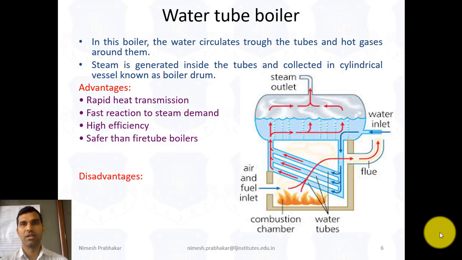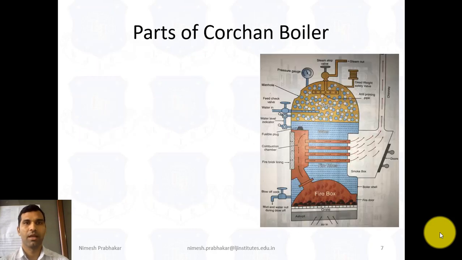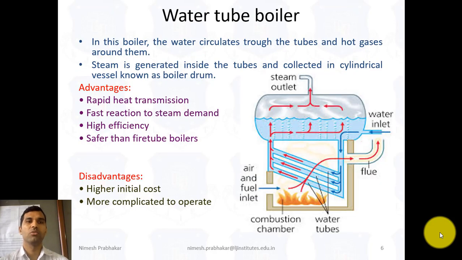Then disadvantages. The first disadvantage is the higher initial cost. So initial cost is very high in this. Then it is more complicated to operate. So these are the two disadvantages of water tube boiler.